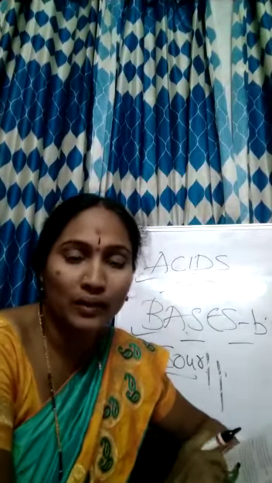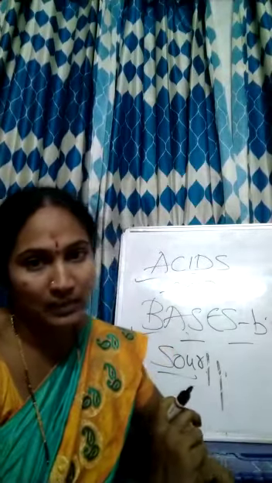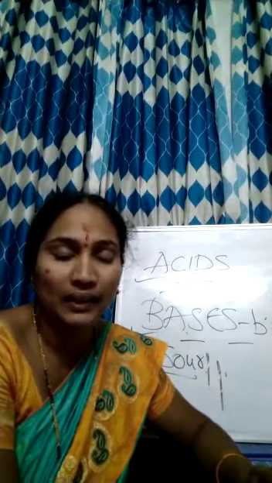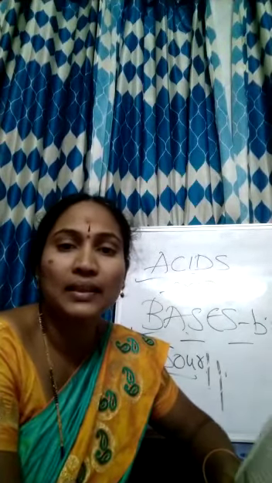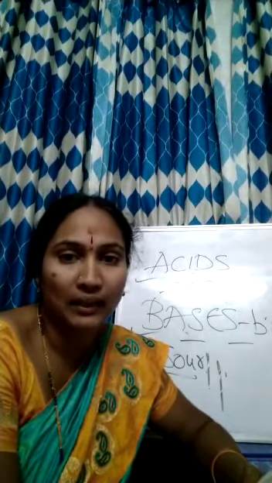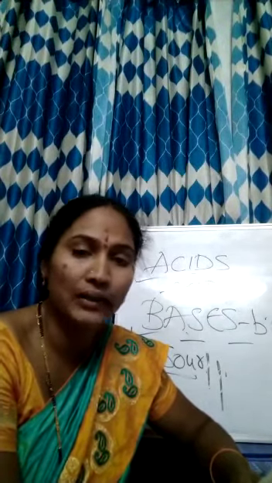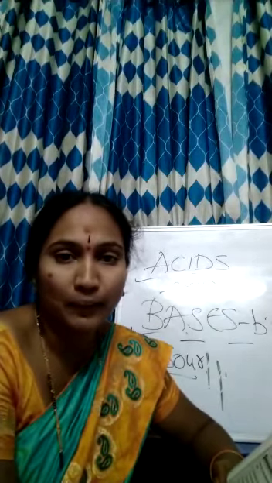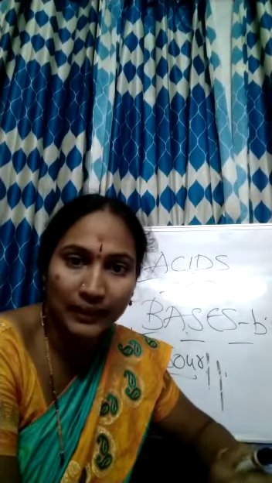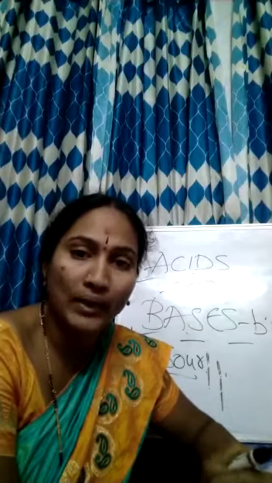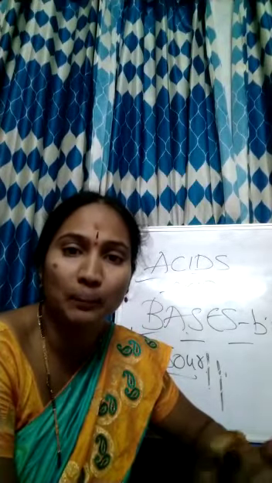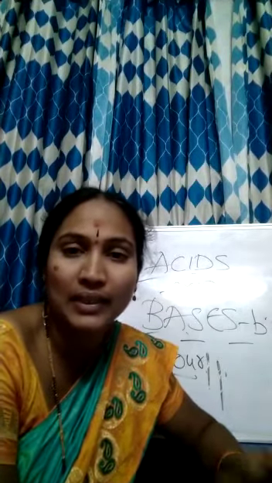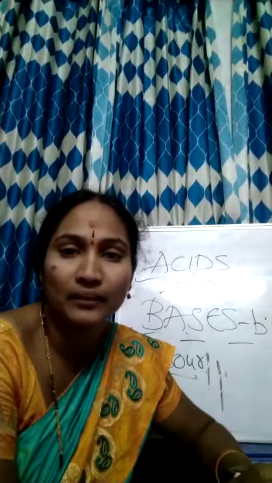Next question. Now the next topic we are going to learn about is indicators. Before going to the topic of indicators, we have to know the definition of indicators. The substances that indicate a change in color when some other substance is added to them are known as indicators. Once again I am repeating, the substances that indicate a change in color when some other substance is added to that particular substance are said to be indicators. That means an indicator is indicating the change of color.